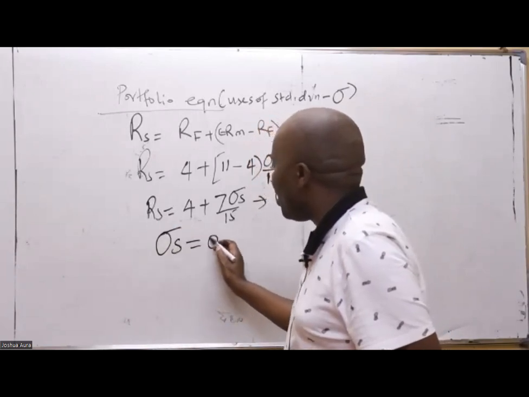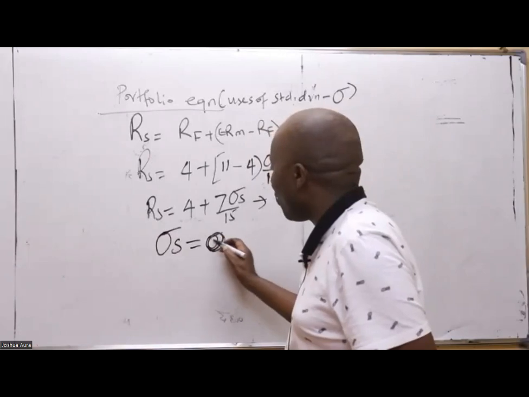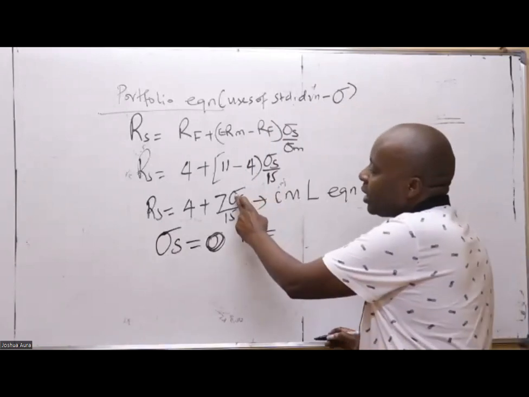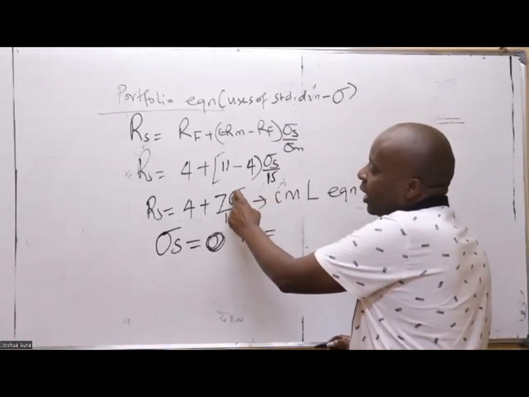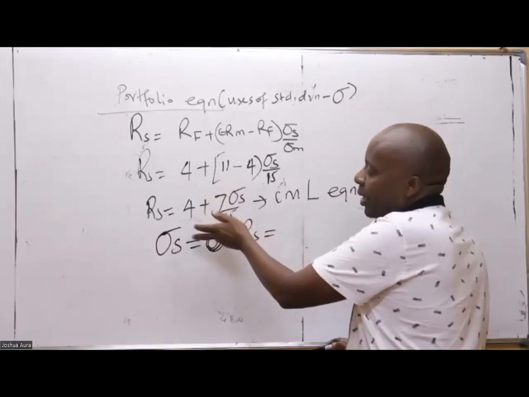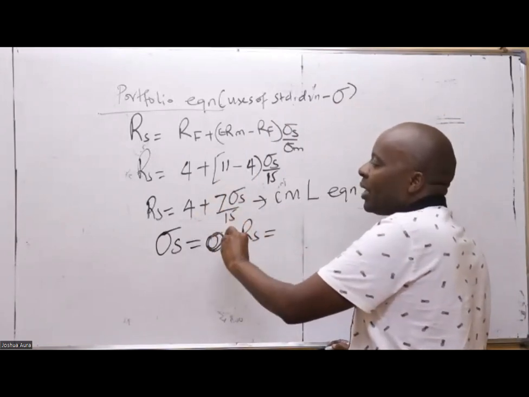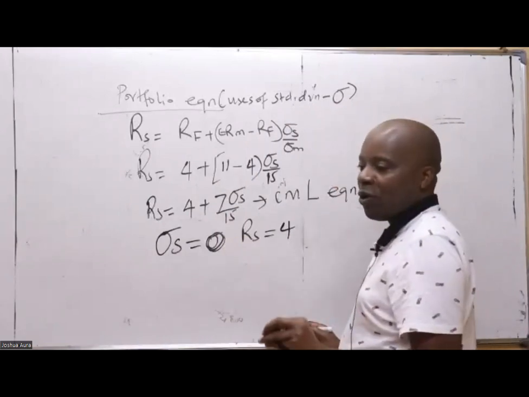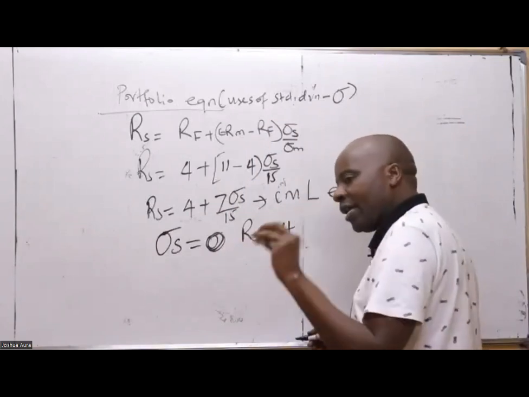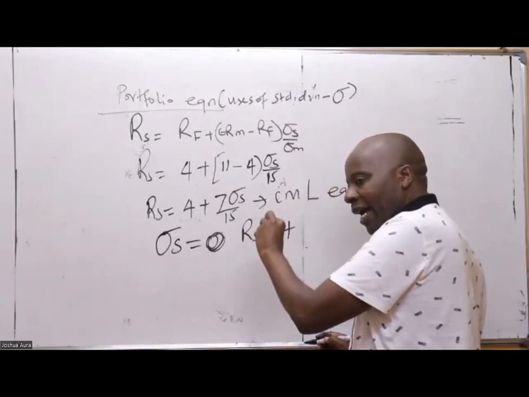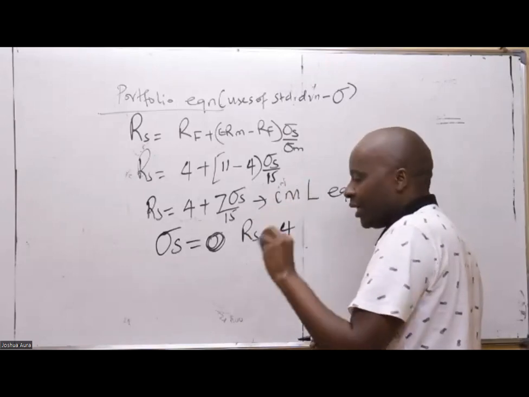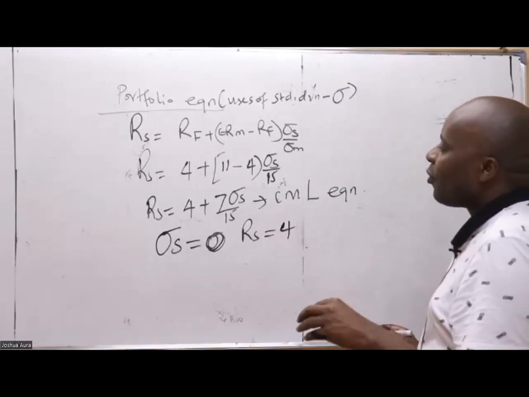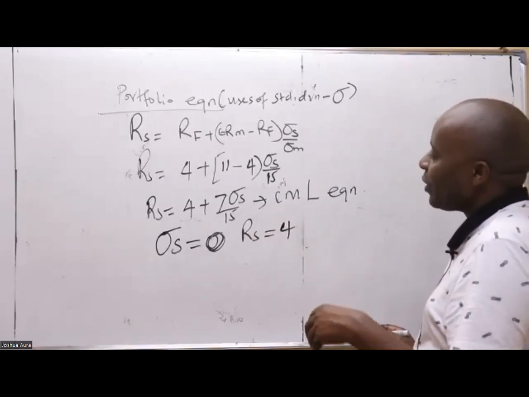And then what I'll do, if I'm the one doing this, is ask myself: when the standard deviation of the security is 0, what will be the return of the security? When this is 0, it will kill the whole term. It means that the return of this security, ladies and gentlemen, in this case will be 4. Remember it is y equals a plus bx, so I'm using the y-axis, and in this case the standard deviation. This is so important.